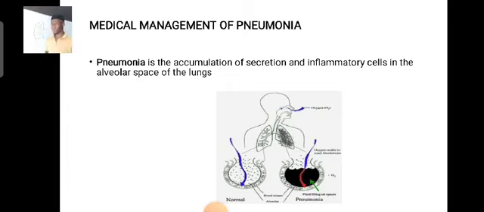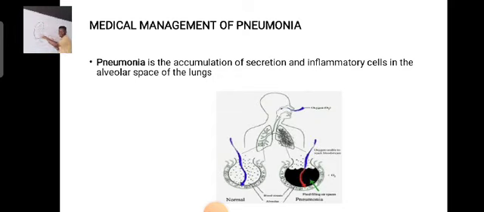By the way, what is pneumonia? Pneumonia is the accumulation of secretion and inflammatory cells in the alveolar space. If I'm going to talk about the lung parenchyma, let's say it's the accumulation of secretion in the lung parenchyma. The lung parenchyma is around the alveoli.